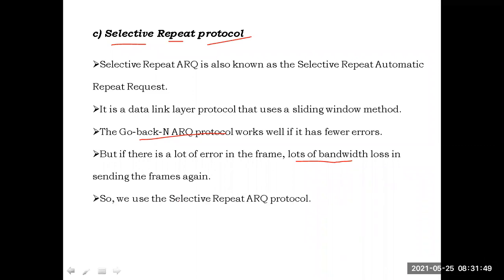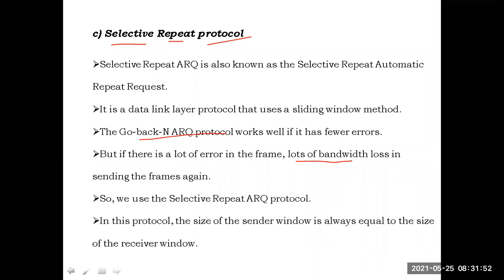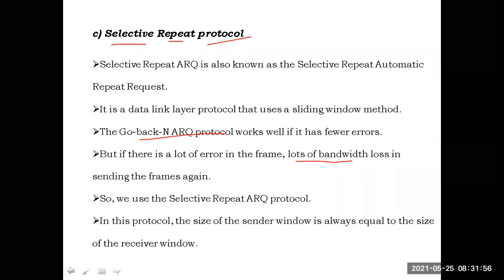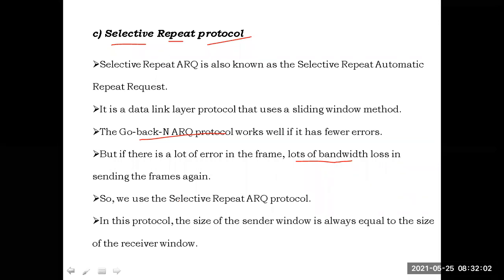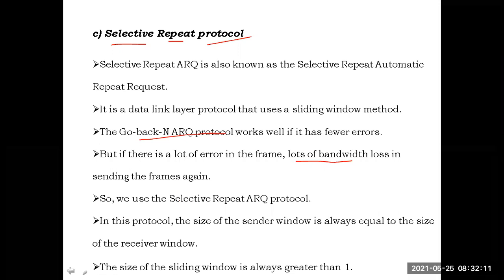So we use the selective repeat ARQ protocol. In this protocol, the sender window size is always equal to the receiver window size, and it must always be greater than 1.